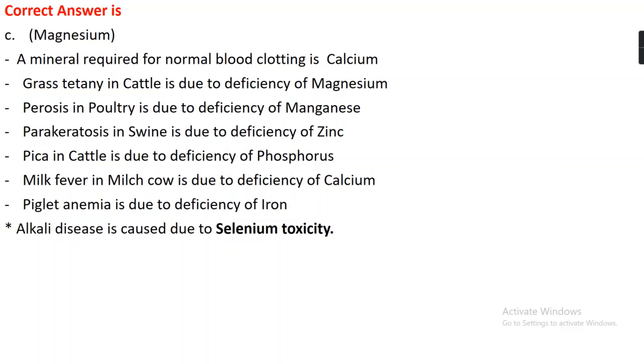Perosis in poultry is due to deficiency of manganese, and parakeratosis in pig is due to deficiency of zinc. Pica in cattle is due to deficiency of phosphorus. Milk fever, which we can see in milch cows, is due to deficiency of calcium. Piglet anemia is seen due to deficiency of iron, and alkali disease is due to toxicity of selenium.